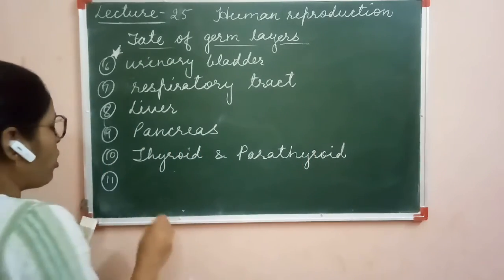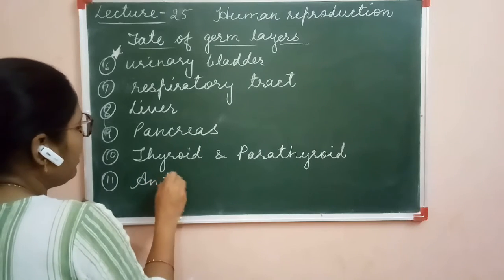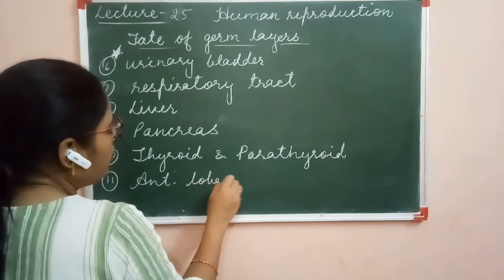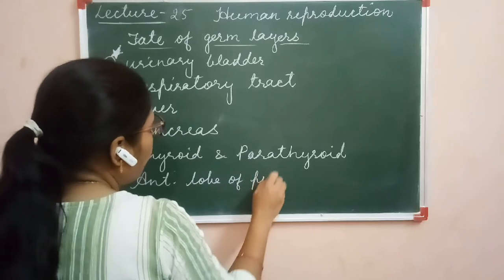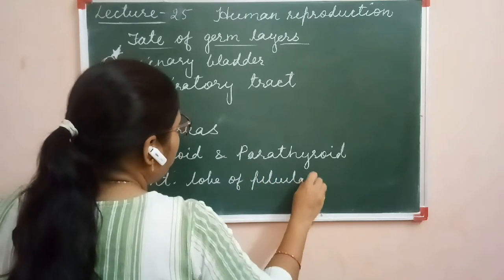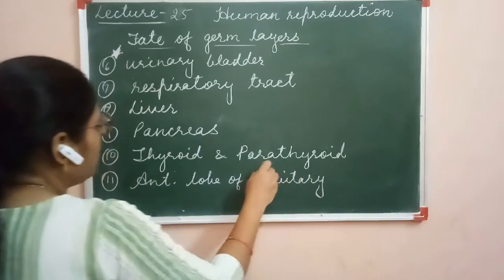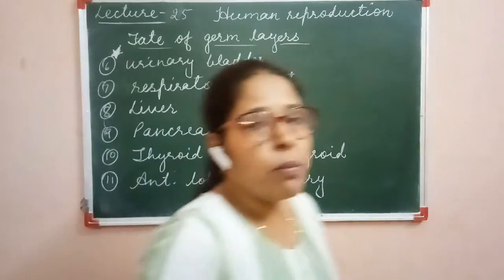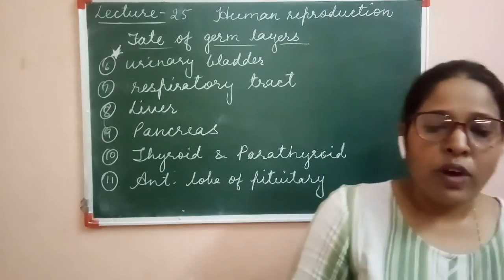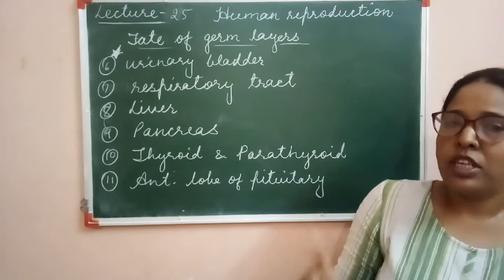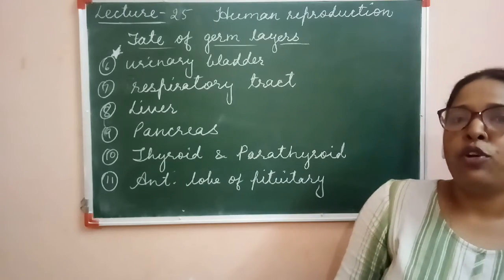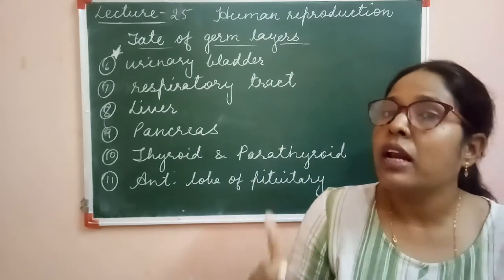Next, one more important organ, that is the anterior lobe of pituitary gland. Only the anterior lobe of pituitary gland is endodermal in origin. The posterior and the middle lobe of the pituitary gland are ectodermal in origin.